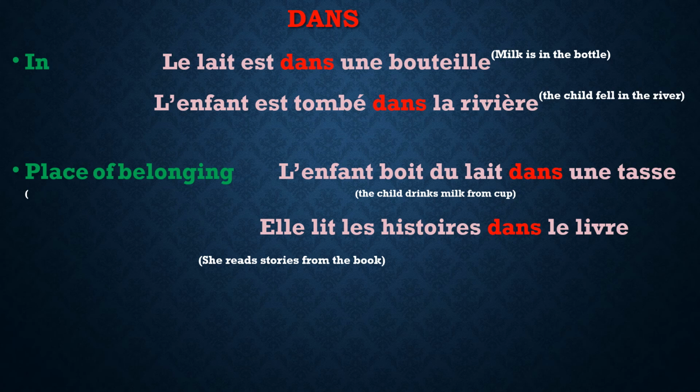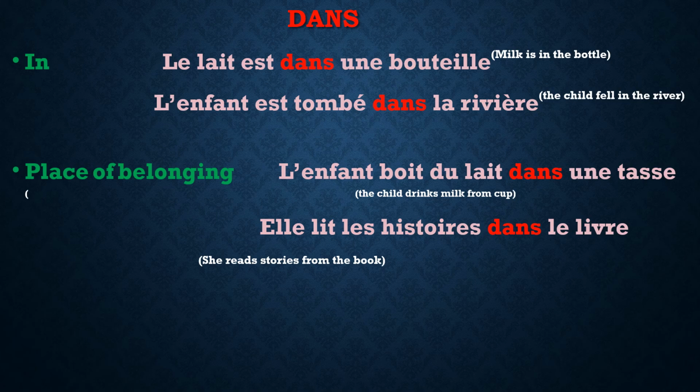Next, place of belonging. For example, the child drinks milk from a cup. So the place of belonging of milk is the cup. L'enfant boit du lait dans une tasse. He drinks milk in a cup. So here we will say l'enfant boit du lait dans une tasse. Just to revise, du lait. Du is used because we're talking about some milk. So just keep in mind all these grammatical things also while we are doing dans and en, and also keep in mind you can revise the genders of the nouns.